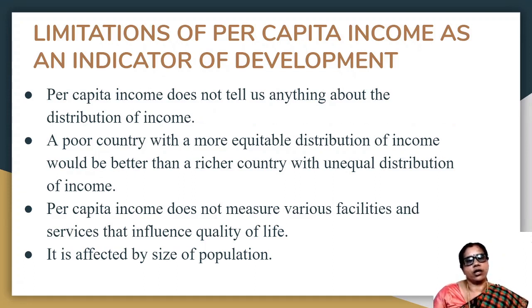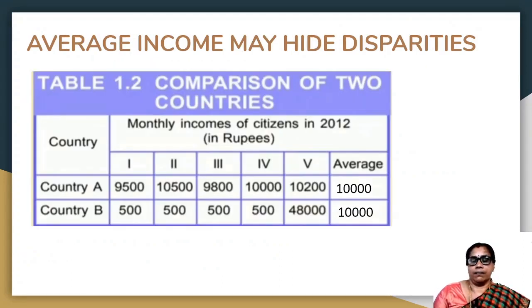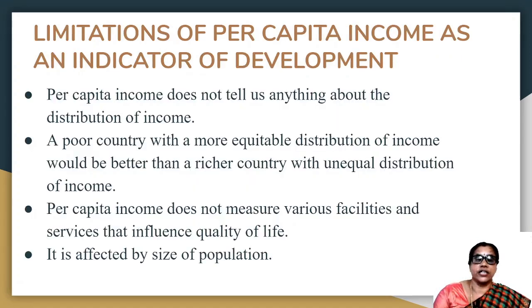Now, children, we have to think whether per capita income is a suitable measure or whether it is sufficient for comparison between countries. If you ask me, I will say it has some problems. Average income has various limitations.